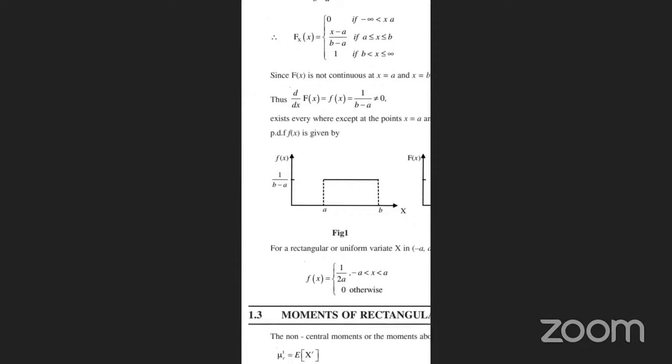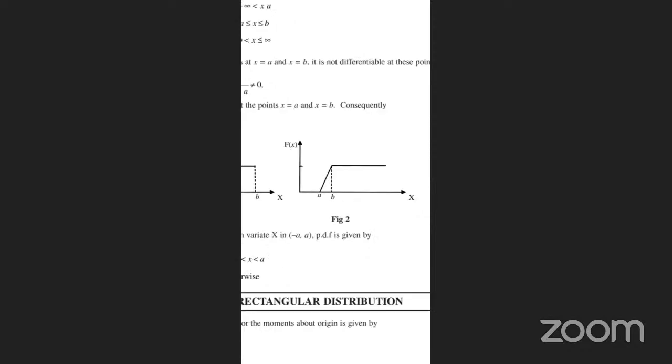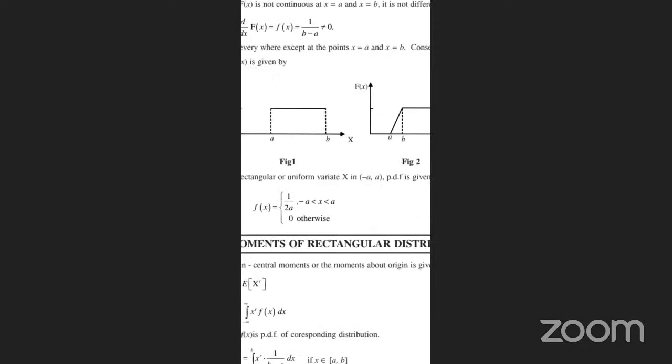See the diagram, all of you. See here, our f of x is equal to 1 by (b minus a), so the condition a to b for x we are taking here. In another way, f of x from a to b is a rectangle we are taking. There is figure 1 and figure 2 we are taking.